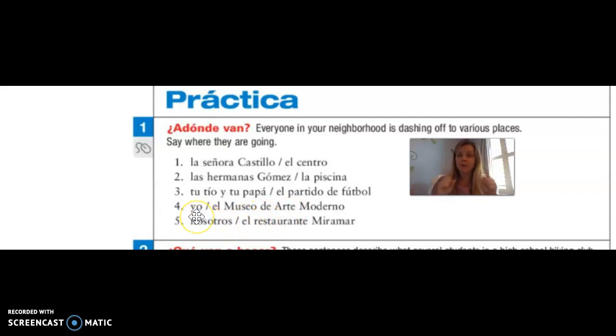All right, so remember, the conjugation is voy, vas, va, vamos, van. Yo voy al Museo de Arte Moderno. So we did have a masculine definite article there to contract with the a. Yo voy al museo. Last but not least, we have número 5. Nosotros, el restaurante Miramar. Miramar is the name of the restaurant. Nosotros vamos al restaurante Miramar. Okay, nosotros vamos. Muy bien.